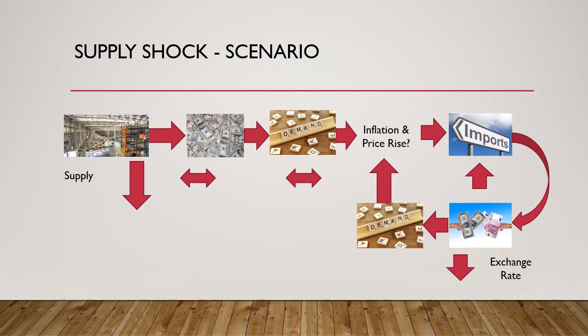Now, here lies the difference. Unlike previously, here the demand will not fall substantially. Now, what is the reason behind this? Remember, in the first case, the demand increased due to the government's increase in fiscal deficit. So that was the excess demand. In this case, there is no excess demand.